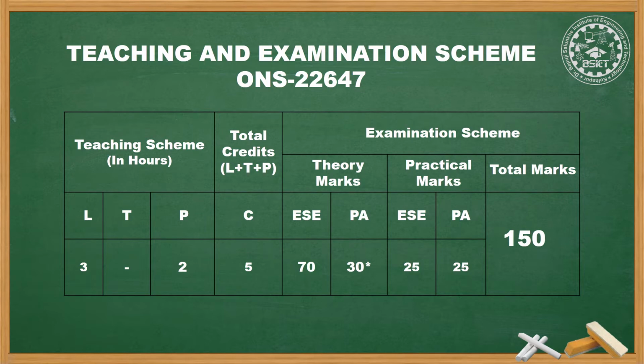Then you will be having 70 marks theory exam for this subject and 25 marks extra end semester exam for practical, and in all there will be progressive assessment of 30 marks for theory and 25 marks for practical. These 30 marks for theory will be divided 10 marks for micro project, and the remaining 20 marks will be the average of your 2 unit test marks, and the practical term work will be given to you depending on your term work, that means your manual.